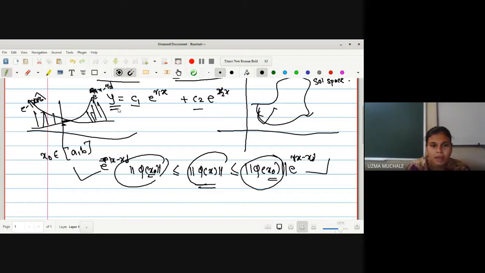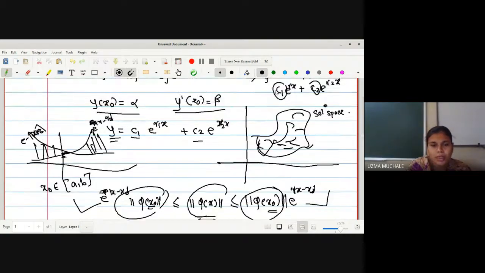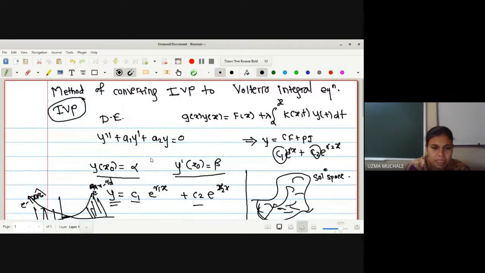So what do you mean by having a solution of any differential equation? That means for different values of c1 and c2, we can have a different curve. Suppose this is a solution space in which we have different curves for this particular differential equation. And what do you mean by initial value problem? That means out of all those curves, we are going to select one curve which satisfies these conditions. That means to find the values of C1 and C2 using this condition, obviously you are getting one curve only, right?